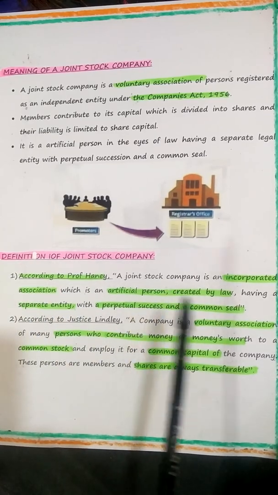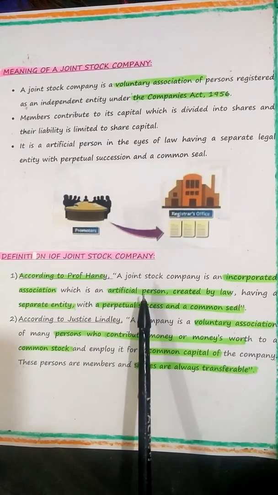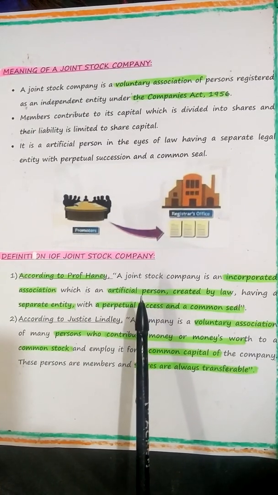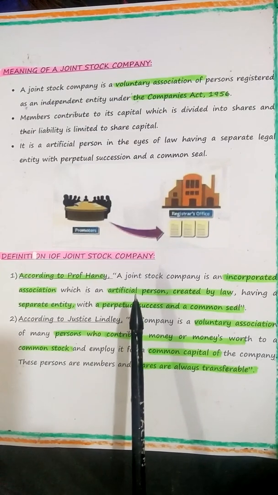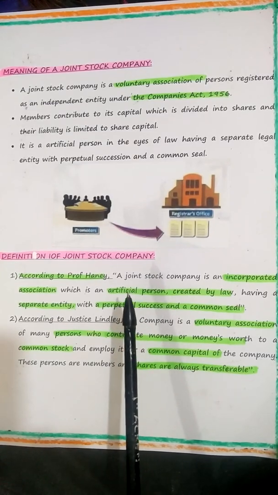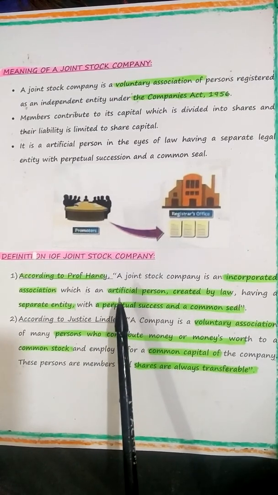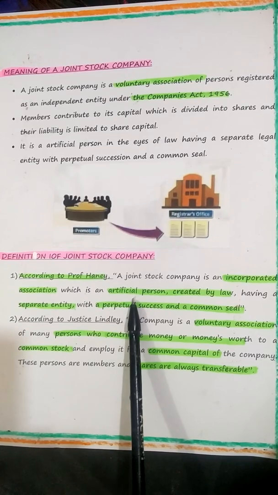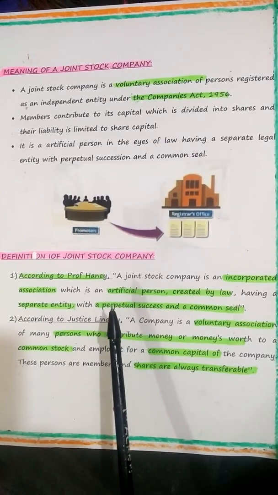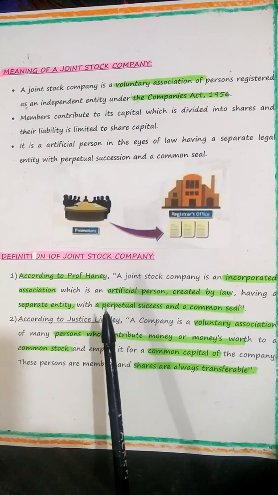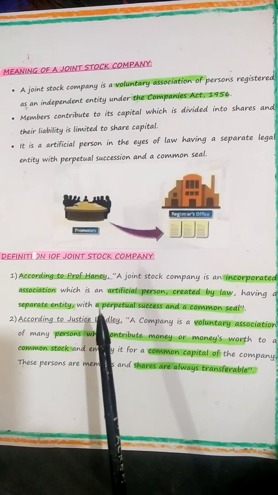A joint stock company is an incorporated association, which is an artificial person. This artificial person is very important for you to know, children. In legal terms, a human person is called a natural or physical person, biological person. A non-human person is called a judicial person. The other word for judicial person is artificial person. So this is in the eyes of law. In Latin there's a word called persona ficta. Persona ficta is nothing but artificial legal person.